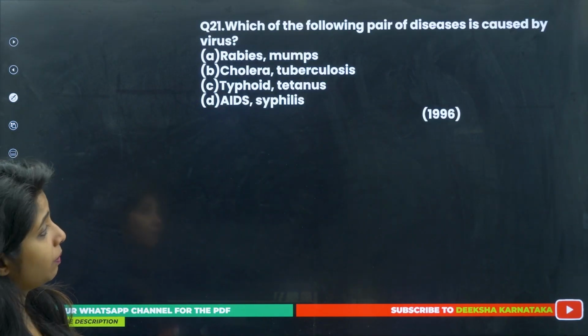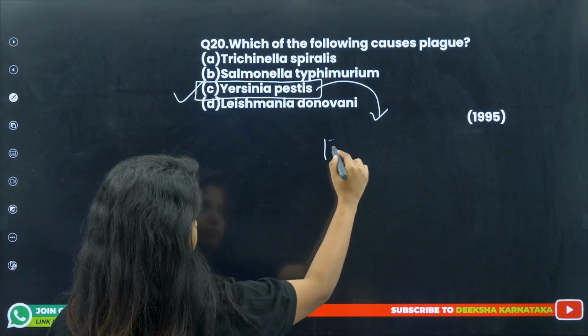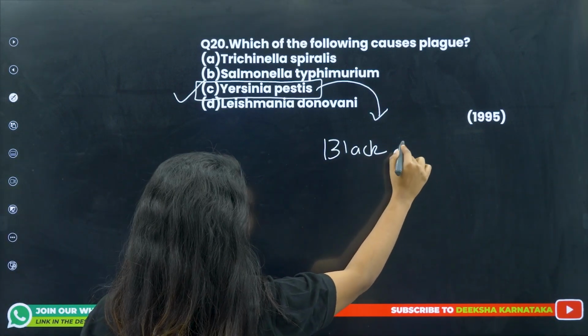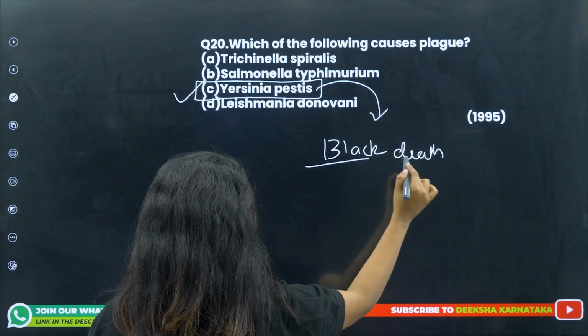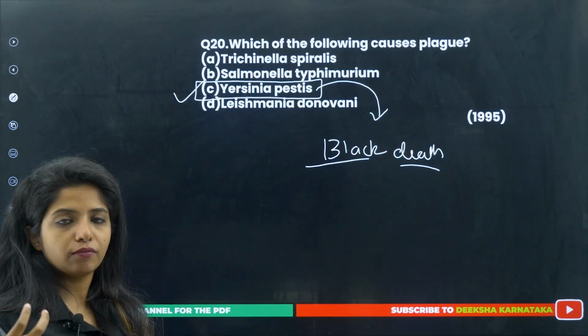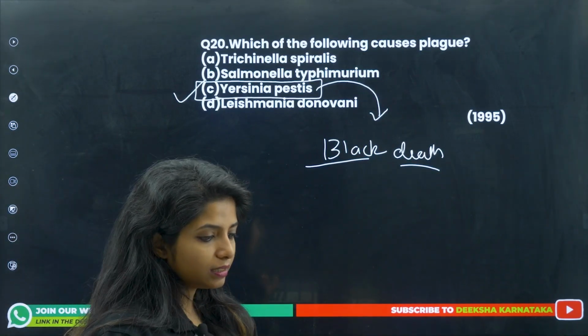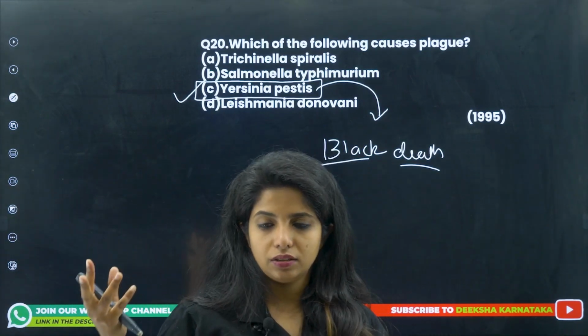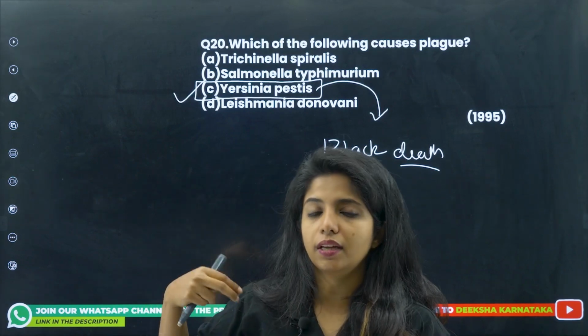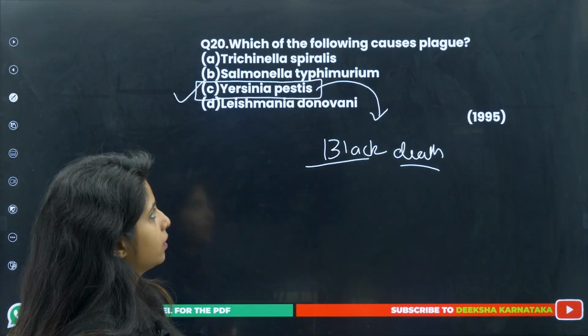One more thing, it used to cause black death. Why black death? It forms lumps in your lymph nodes, and slowly these lumps turn black in color. There will be black pigmentation there, which is why it is known as black death.